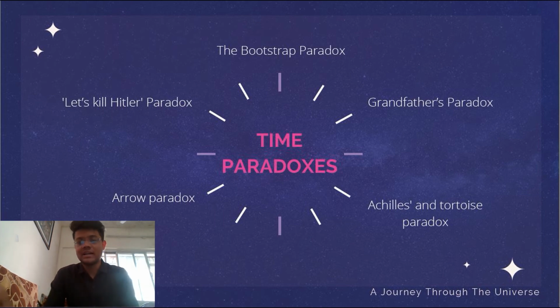Let's talk about the last type of paradox which we've mentioned here. That is the arrow paradox. Here, an arrow travels from one point to another, right? So, Zeno says that an arrow does not produce any kind of momentum in small moments.